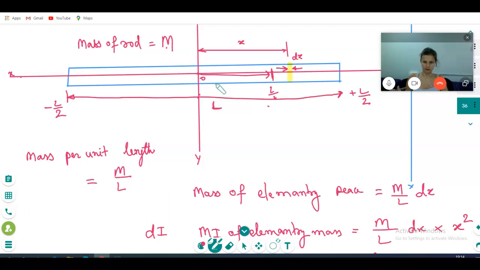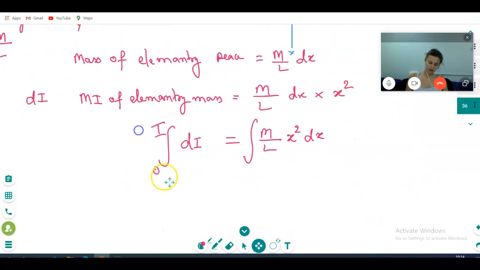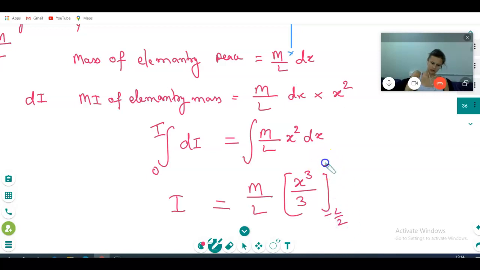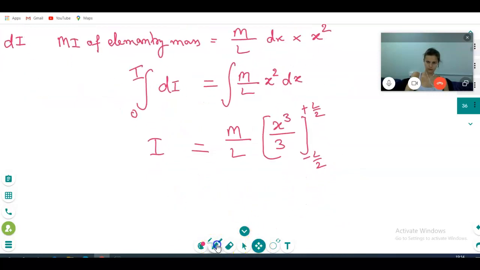So please tell me what is the moment of inertia. Now you calculate. You know that integration. Now I have given you sufficient knowledge. So I equal to M by L, M is the constant, take out. L take out. X square. What is the integration of x square? x cubed divided on 3. And what is the limit? Minus L divided on 2 and then plus L divided on 2. Please do it in the notebook and then tell me what is equal to I. I will see whether you did it correctly or not.